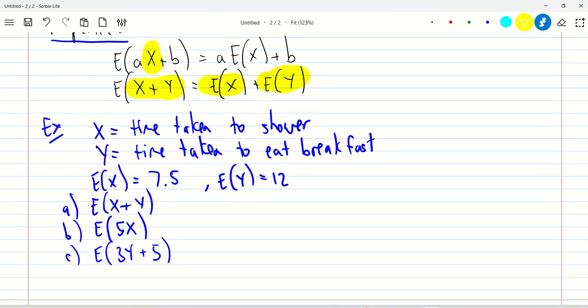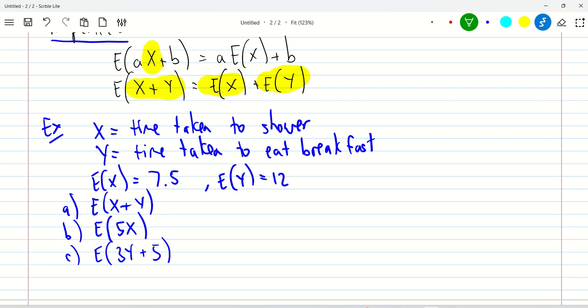Okay, so let's say that X is the random variable of the time taken to take a shower in the morning, and Y is the random variable of the time taken to eat breakfast. And it says here the expected value of X, in other words, how long we expect to take in the shower, is 7.5 minutes. And the time taken to eat breakfast, we expect it to take 12 minutes. So E of Y, the expected value of Y, is 12.